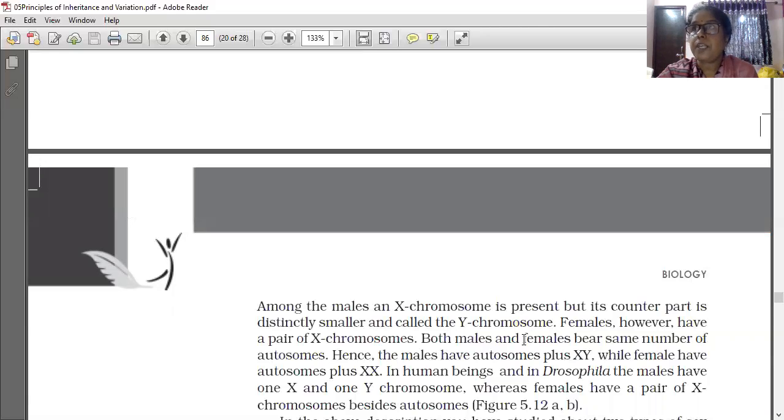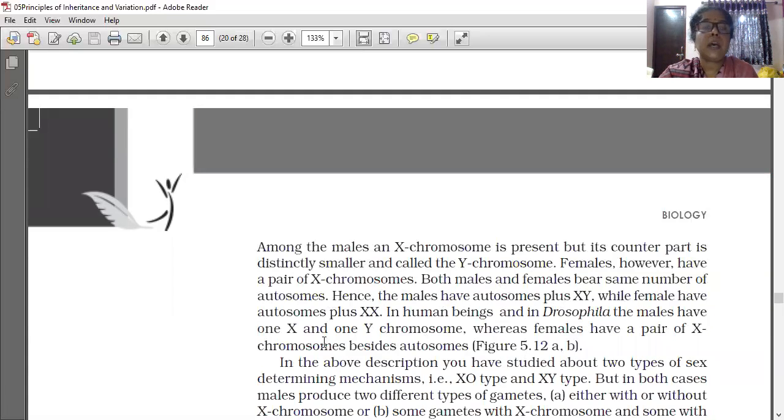Females, however, have a pair of X chromosomes as the sex chromosomes, XX only. Both male and female bear the same number of autosomes. Hence, the male has 22 pairs of autosomes plus XY, and the female has 22 pairs of autosomes plus XX. In human beings and in Drosophila, the males have one X and one Y chromosome, so it is called heterogametic.